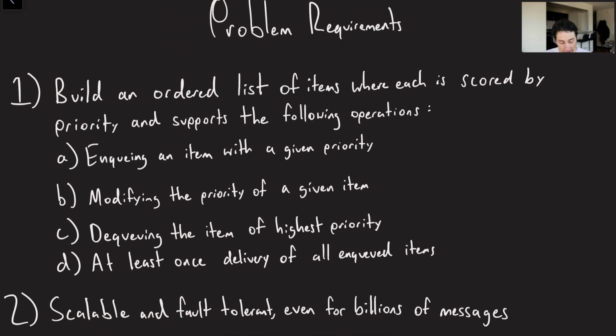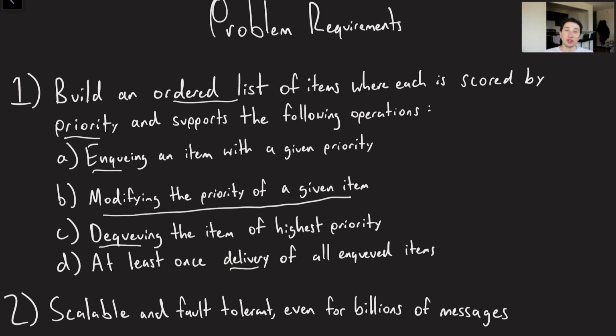Cool. Let's go ahead and talk about some problem requirements. So basically, to formalize this, we want to build an ordered list of items. But of course, it's not enough to build an ordered list of items, right? We've done that with Kafka. We've done that with JMS brokers like ActiveMQ or RabbitMQ. We want to be able to assign them each a priority. Cool, so we have this concept of priority on our ordered list, and we want to be able to support some operations: enqueuing, modifying an existing item, and dequeuing. And probably we want to be sure that if an item is actually in one of these lists, it is going to be delivered and processed at least once.